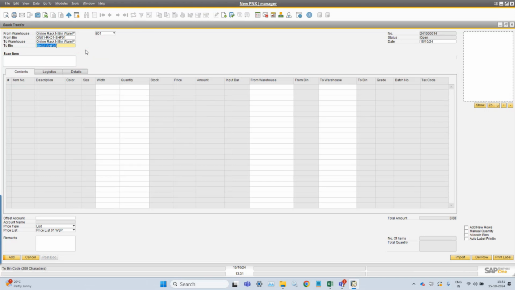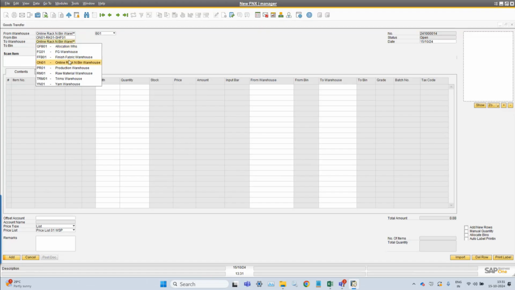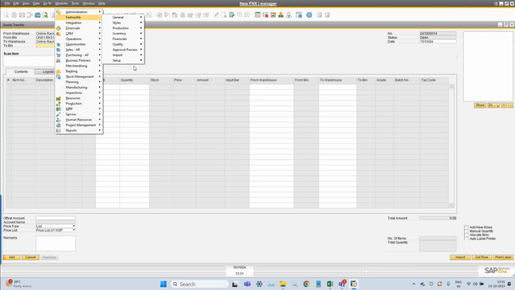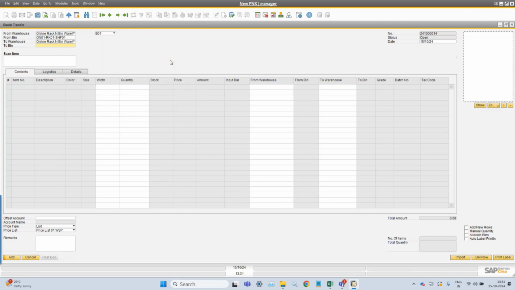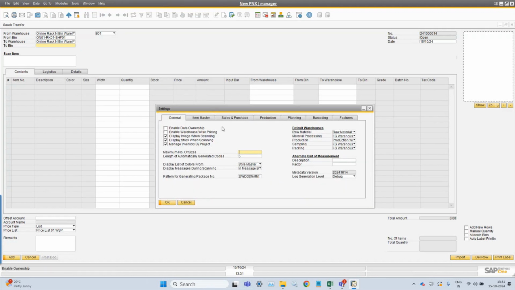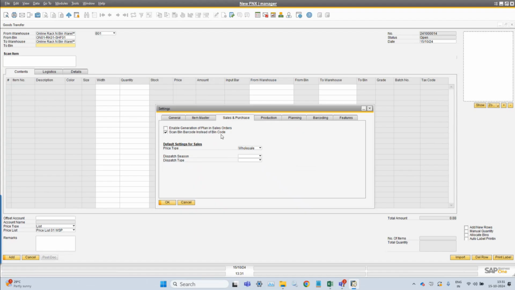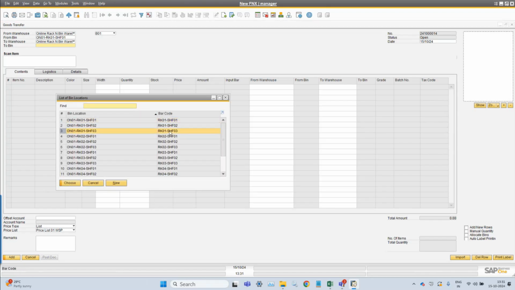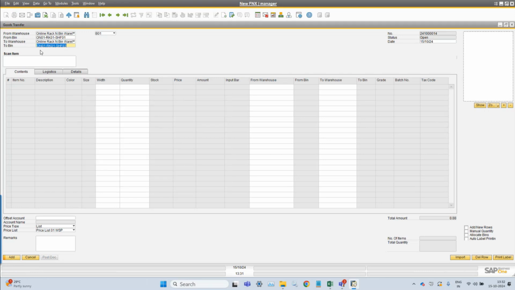Okay, so for this you need to do a setting. I'm not going to change the setting now, but I need to reset it. So the scan barcode setting needs to be available instead of the bin code. If you want to scan the barcode, in that case you will be able to select it, scan the barcode, and either way you can select it.